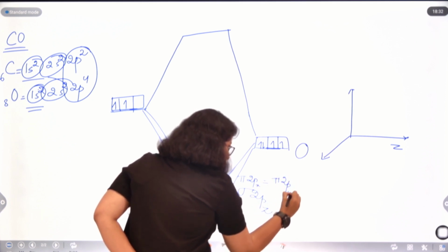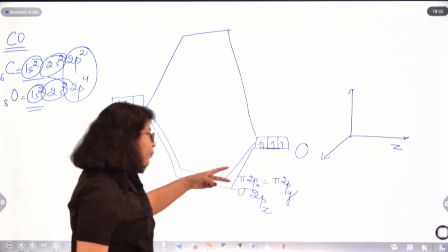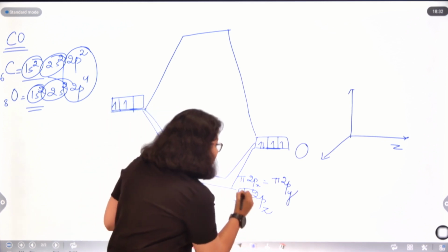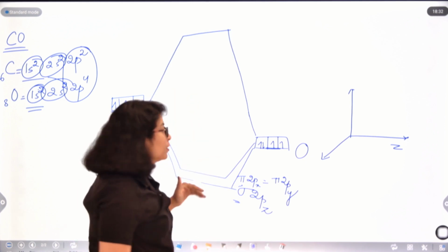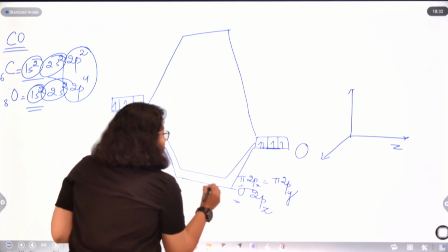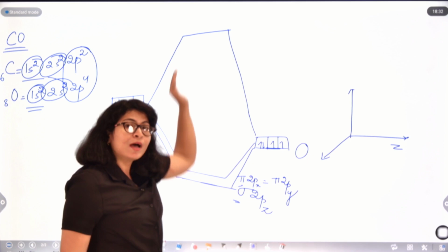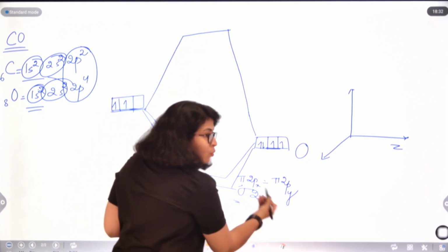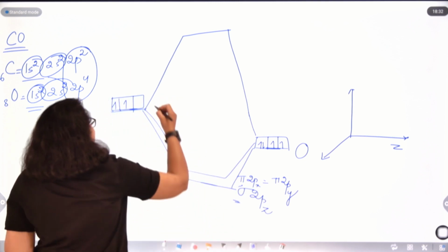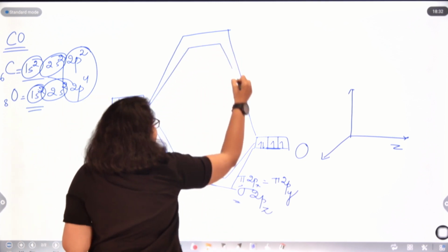These pi will be of equal energy, but there will be an energy splitting between sigma and pi. Okay, the same is the case for antibonding also. And remember, the one having the lowest bonding energy will have the highest antibonding energy. So if sigma 2pz has the lowest bonding energy, obviously it will have the highest antibonding energy.